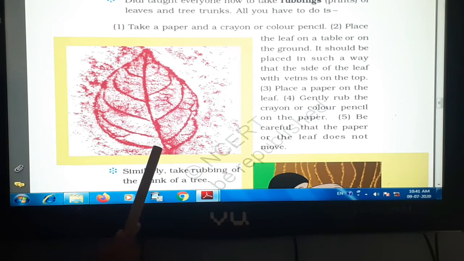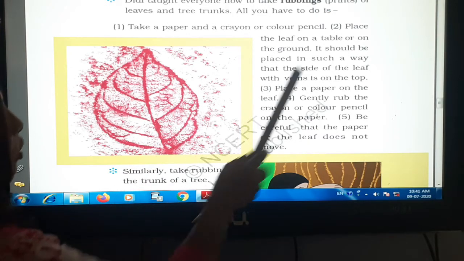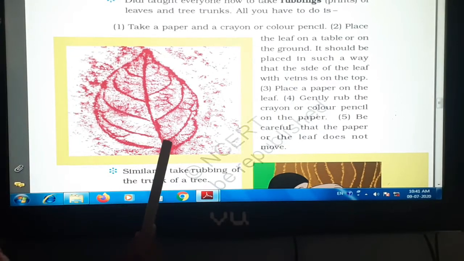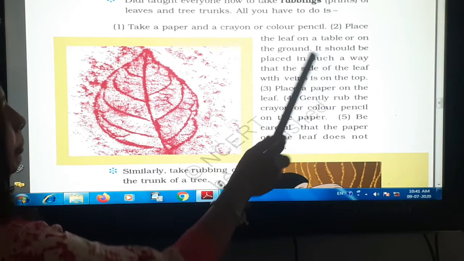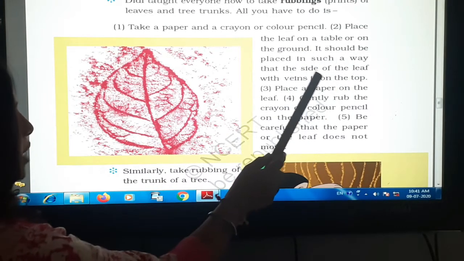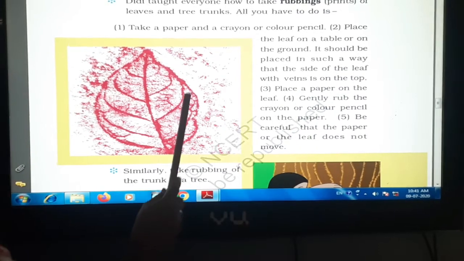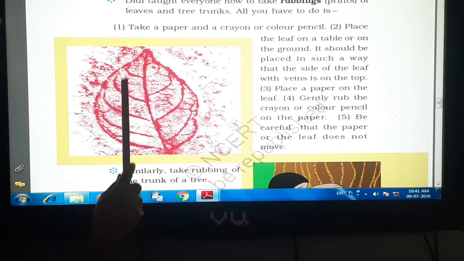You just take one paper and crayon colors, or you can take pencil colors also. Place the leaf on the table or on the ground. It should be placed in such a way that the side of the leaf with veins is on the top. जो leaves की veins होती है ना वो ऊपर दिखनी चाहिए.